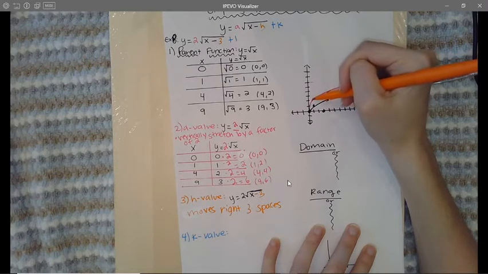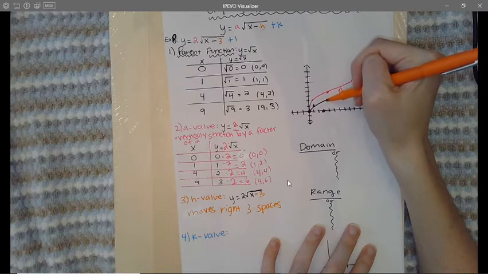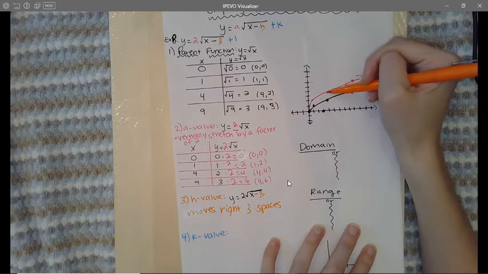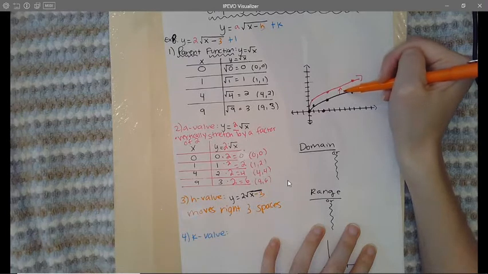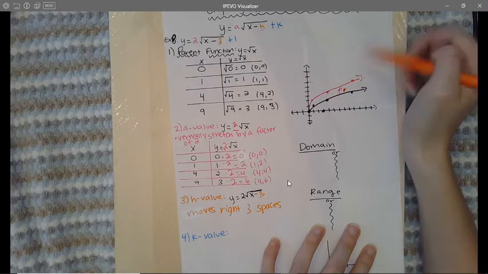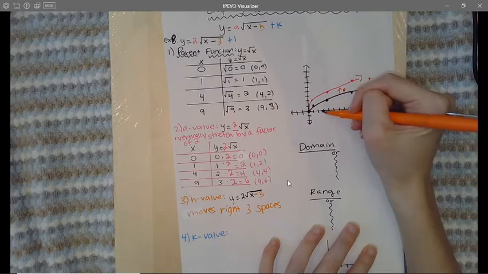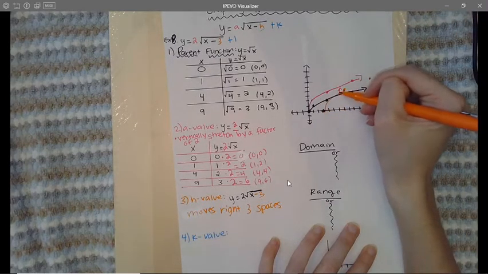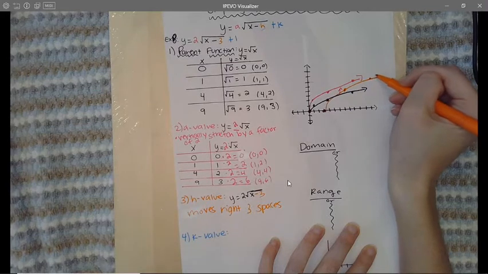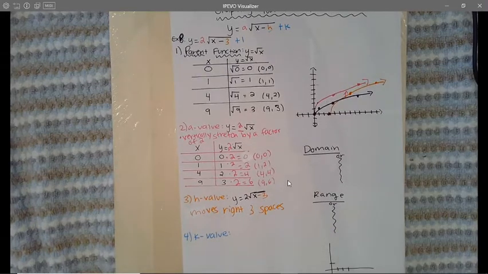All right, I'm going to start from here and count 3 to the right, about right here. 1, 2, 3. Yep, right there. All right, and I'm going to count here. So 1, 2, 3. About right there. And I'm going to count this one. So 1, 2, 3. All right, so here is the pink graph moved to the right 3 spaces. Cool, right?